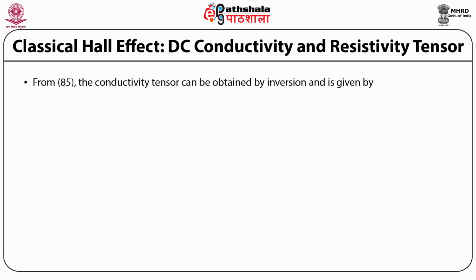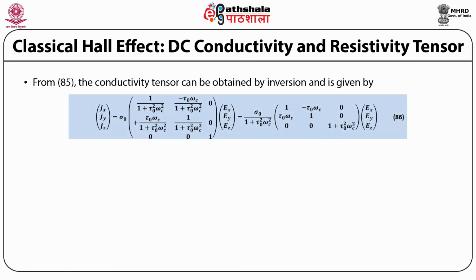From equation 85, the conductivity tensor can be obtained by inversion and is given by [Jx, Jy, Jz] equal to sigma 0 multiplied by the matrix [1/(1+tau0²ωc²), -tau0ωc/(1+tau0²ωc²), 0; tau0ωc/(1+tau0²ωc²), 1/(1+tau0²ωc²), 0; 0, 0, 1] multiplied by the 3 cross 1 matrix [Ex, Ey, Ez], which is equal to sigma 0 upon (1+tau0²ωc²) multiplied by the matrix [1, -tau0ωc, 0; tau0ωc, 1, 0; 0, 0, 1+tau0²ωc²] multiplied by the 3 cross 1 column matrix [Ex, Ey, Ez].